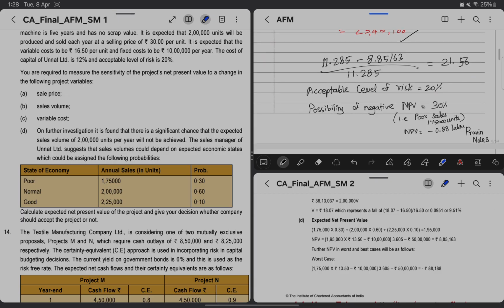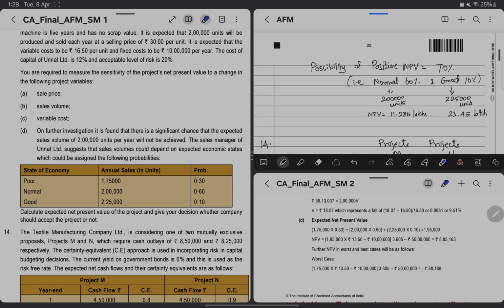Now going further, since they've given acceptable level of risk as 20%, but as we can see, the possibility of negative NPV is 30%, right? The possibility of negative NPV is 30%. The poor sales of 1,75,000 units, wherein the NPV will be negative 88,000, and the possibility of positive NPV will be 70%. In normal 60%, and in good scenarios it is 10%.